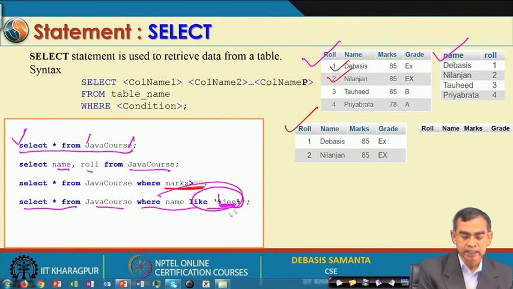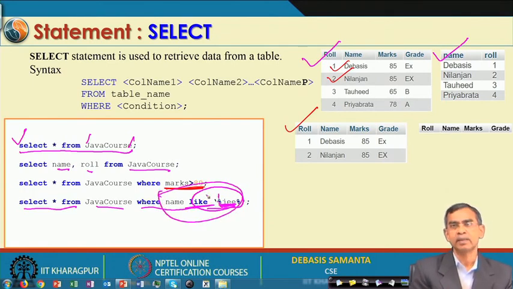This is the condition, where name like is another syntax for that. There are many other select command syntaxes and compositions. I am giving you the basic concept at this stage only. You can follow any SQL book to learn many other command formations. Under select there are many other command formations, and also nested select, select within select, and many other things that I just want to skip at the moment.